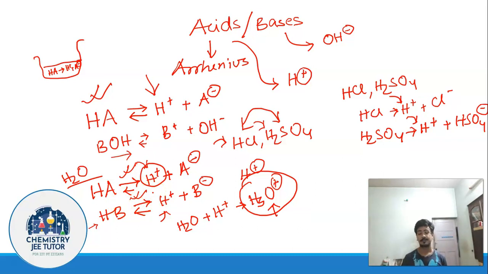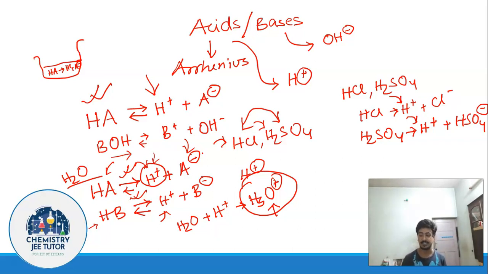But what is important to understand is that you have all of these three species present in the solution at the same point of time. Not in the same quantities, but they are present. At any point of time, you are not going to get only HA, you are not going to get only H plus or A minus ions. You are going to get a mixture of all these three things at any point of time inside the solution.